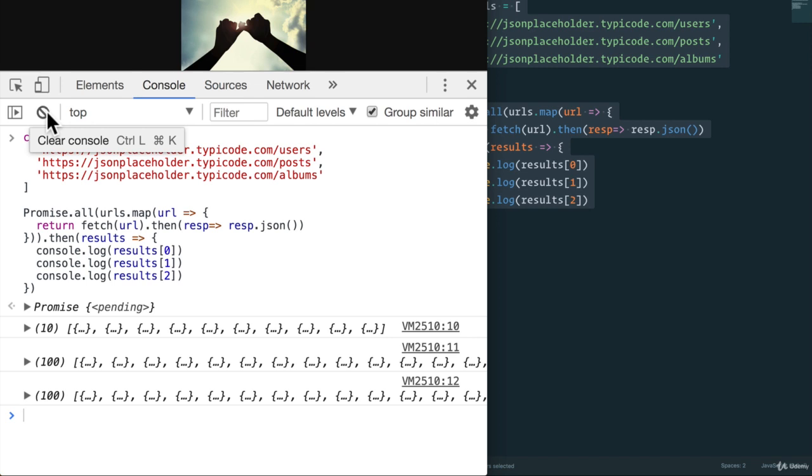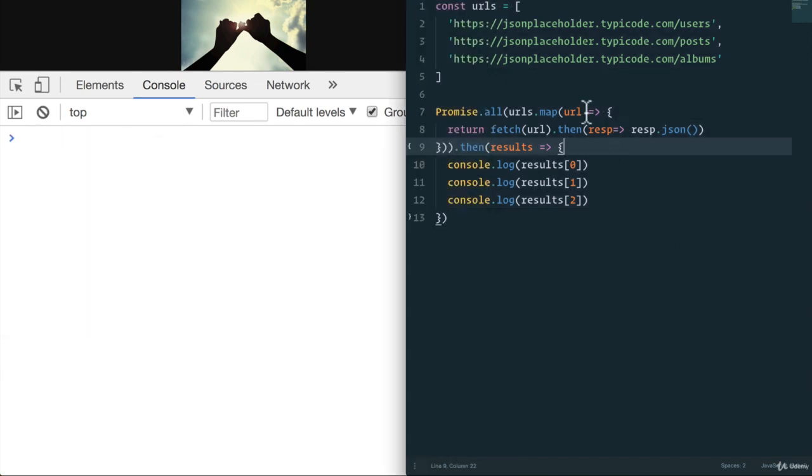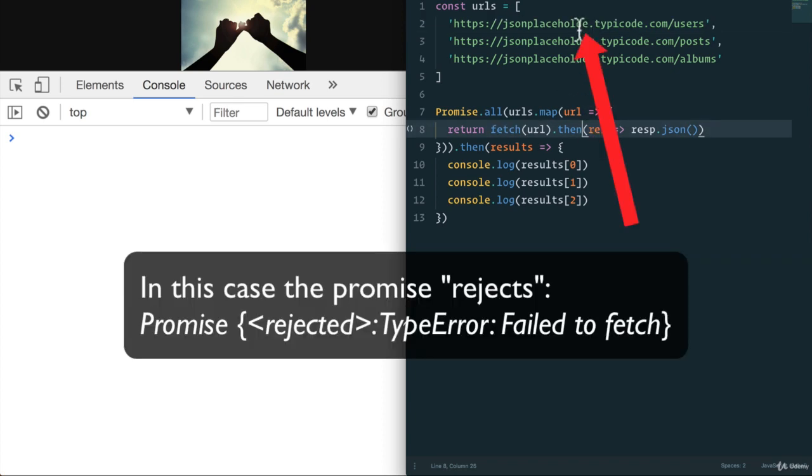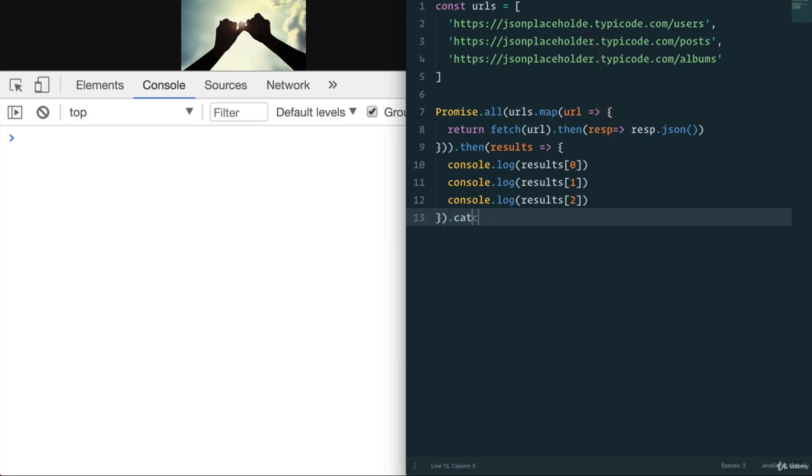Very cool. Let's say that something fails here. Maybe we misspell one of the URLs, so the users API won't work. Let's add a .catch and console.log error.